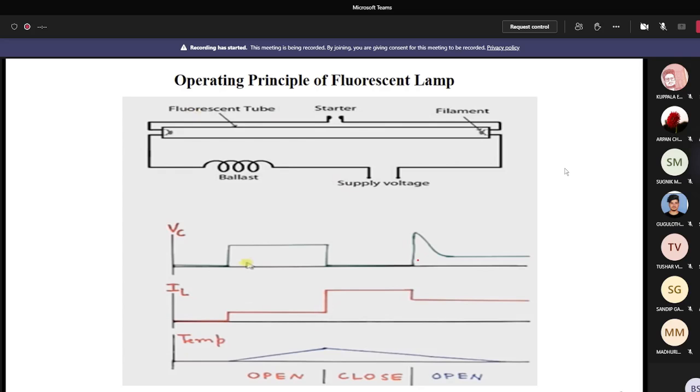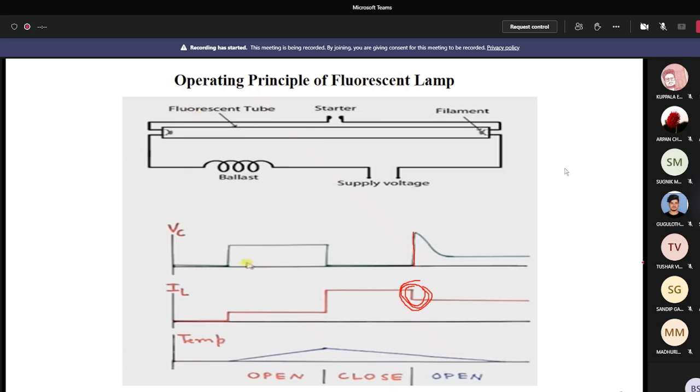At this condition, the arc path becomes thinner and thinner. When the arc path is thinner, the heat production is less, so the temperature gradually decreases. When the temperature decreases, the moving contact cools down, and at a certain temperature it bends and makes a disconnection. When there is a disconnection, the current decreases. That is the more important component. When the current decreases, the di/dt is in the opposite direction, and then basically you can get the high voltage. Very fine, very easy.